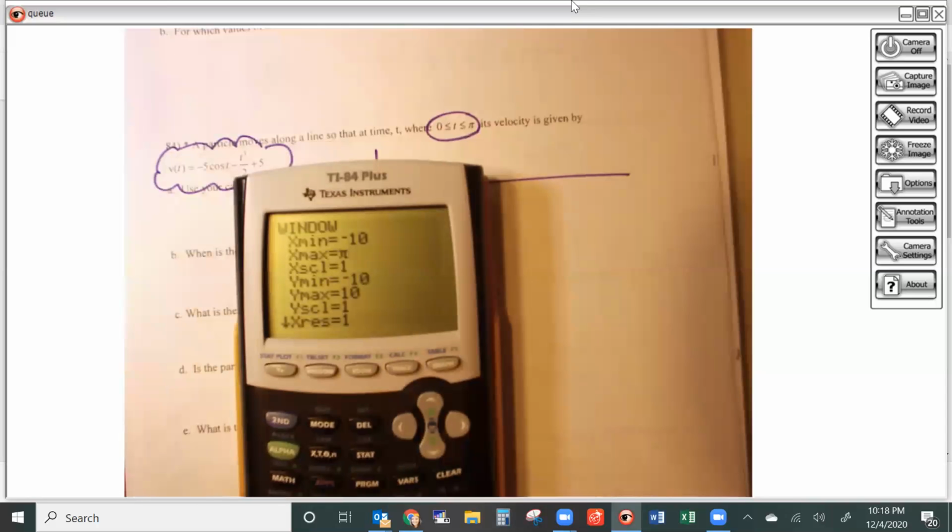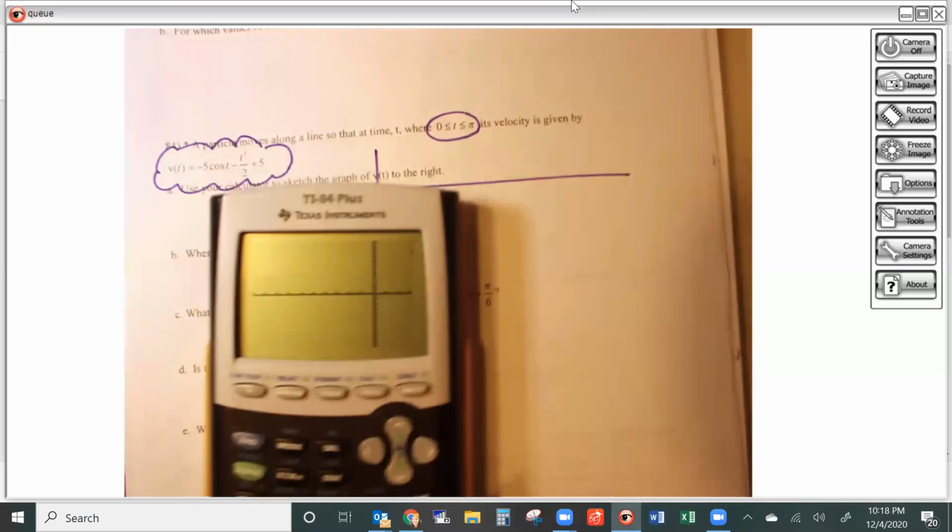Now, I'm also paying attention to this domain here. I only really care about this 0 to pi. So if I were to hit graph on this right now, there's a chance this graph is going to look pretty crazy, oh, actually it looks totally fine. But I only really care about 0 to pi. So let's take my window in 0 to 3.14, which is my pi symbol right there. So let's hit graph on that.